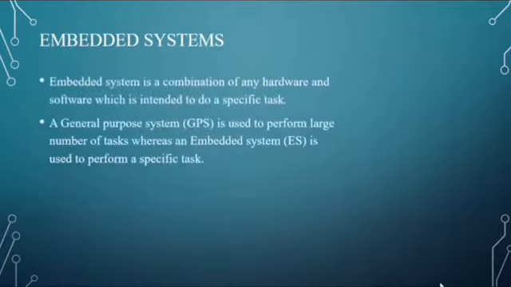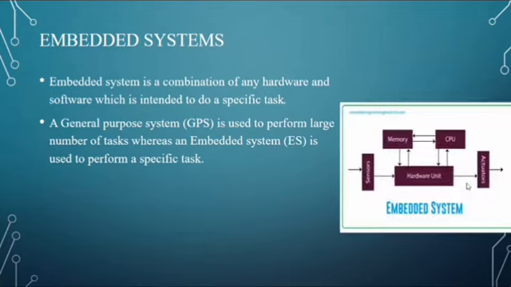Next, what is embedded system? Embedded system is a combination of hardware and software which is intended to do a specific task. A general purpose system is used to perform a large number of tasks, whereas an embedded system is used to perform a specific task. This is the difference between general purpose system and an embedded system. This is the embedded system block diagram, where the embedded system consists of sensors, memory unit, central processing unit, hardware unit, and actuators.